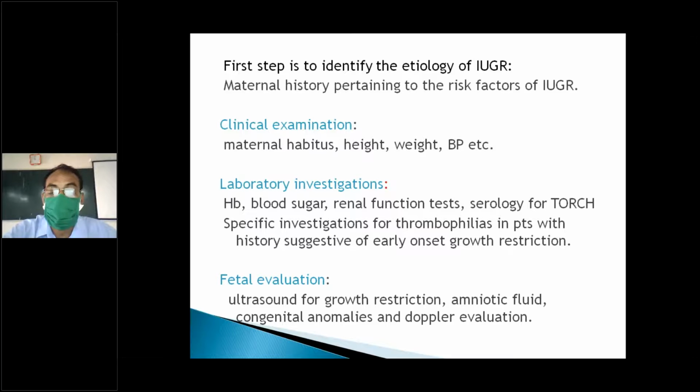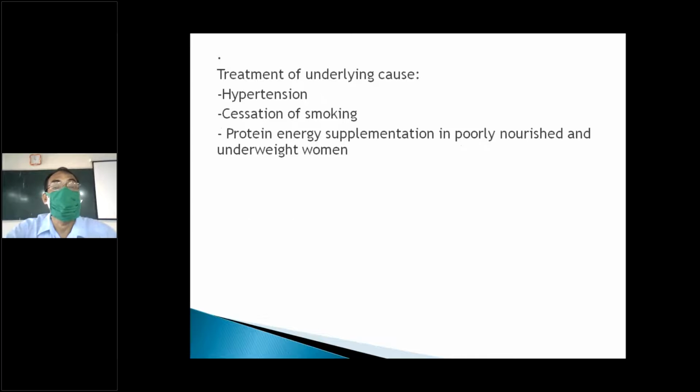Then ultrasound: growth restriction, amniotic fluid, congenital anomalies. In fetal condition, congenital anomaly is also responsible for a small for date baby or low birth weight.